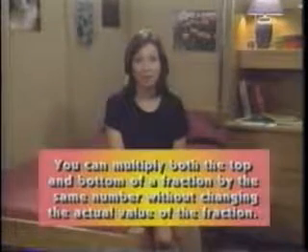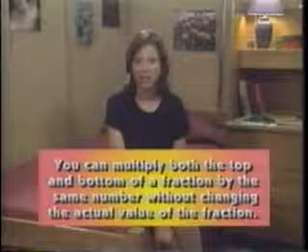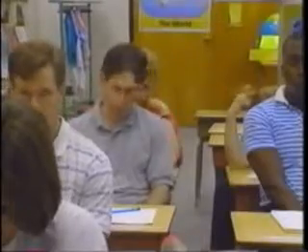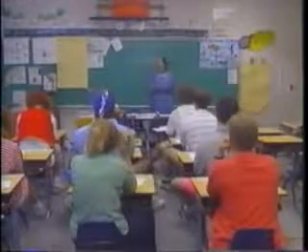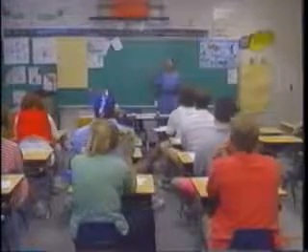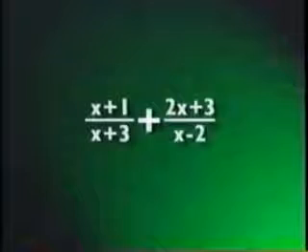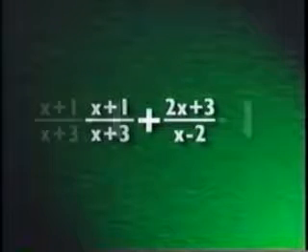Now we have to rewrite each of the original rational functions using the common denominator. You know how changing denominators works for fractions. You can multiply both the top and bottom of a fraction by the same number without changing the actual value of the fraction. You remember this from grade school, too. Class, you know 2/3 is equal to 2/3 times 1. And you know 1 is equal to 4/4. So if you multiply 2/3 by 4/4, you get 8/12, which equals 2/3.